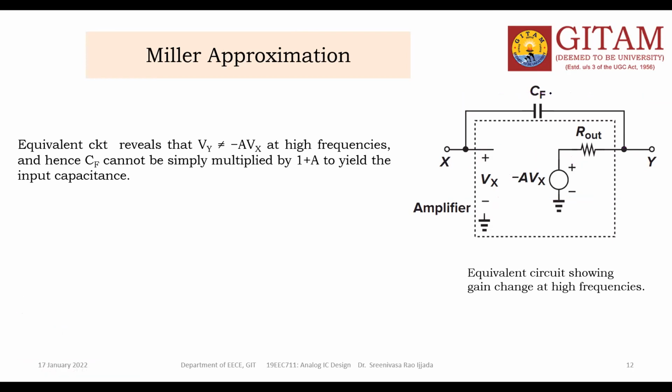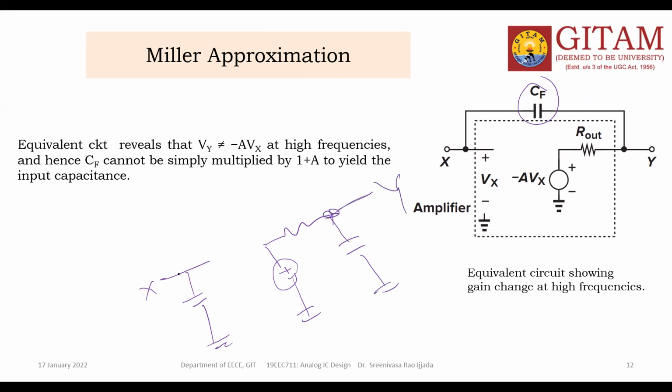Because of this floating impedance, I need to split it like this. This is X. Here is one capacitor, the input capacitance, which I can call CFI, and here is one more capacitance, CFO.